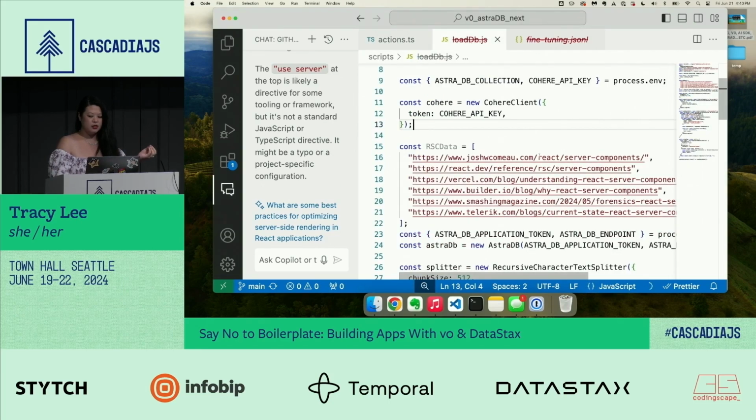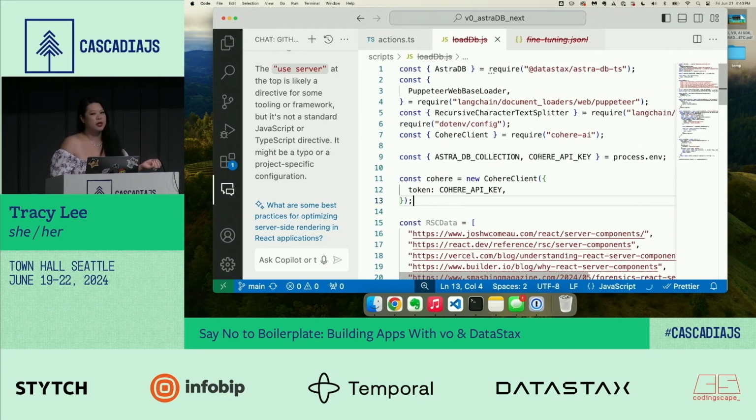So I created this little script here, and I have to give a shout out, by the way, to Carter, who's running this conference, because me and Carter talked a few months ago, and I was like, oh, AI, huh? That sounds hard. And he really made it seem just so easy. And so here I am, excited about AI and JavaScript. It really is, and I think that's one of the things that's really exciting.